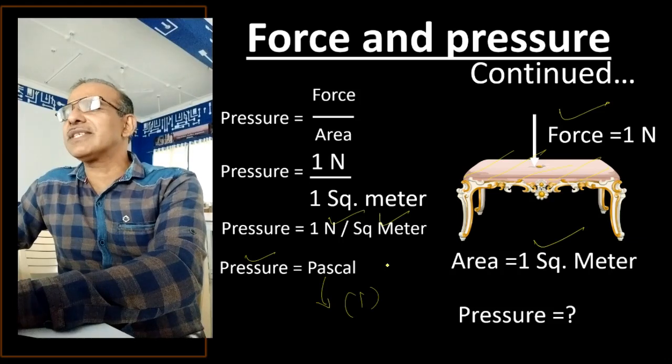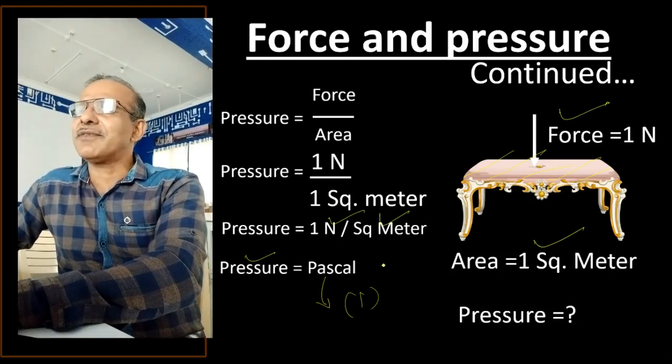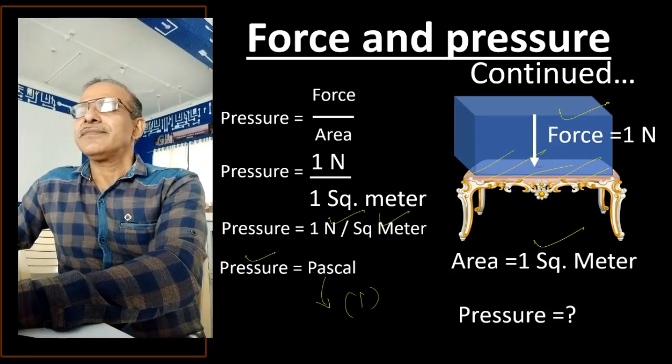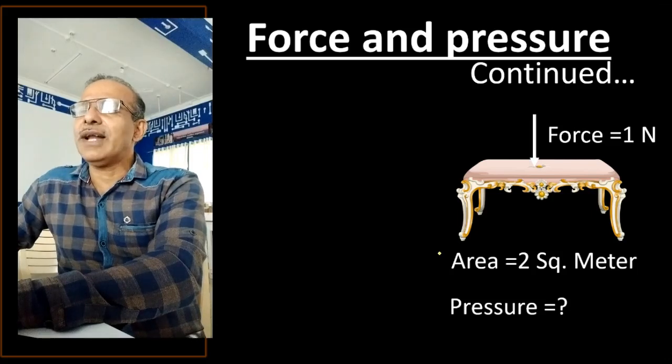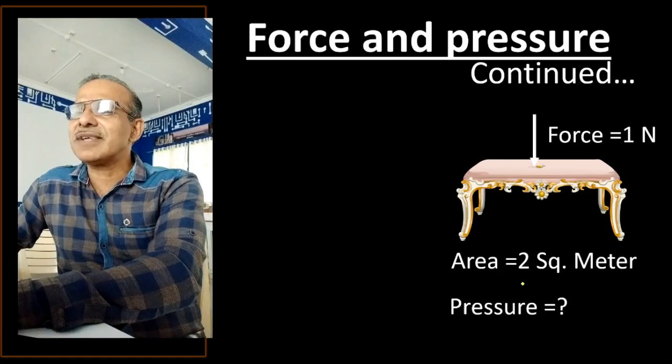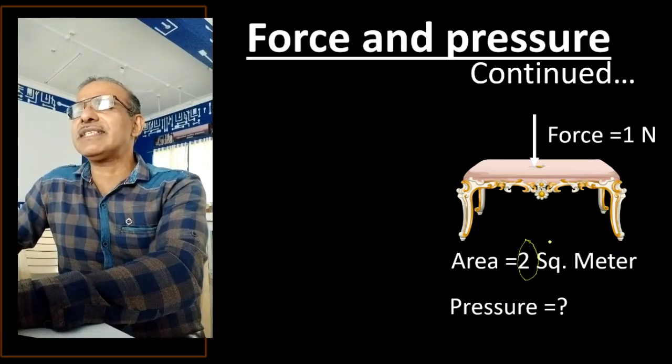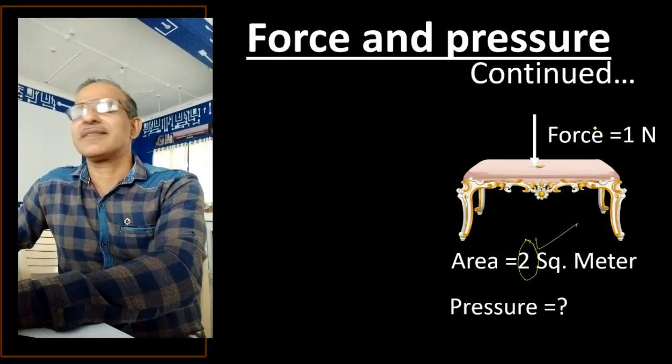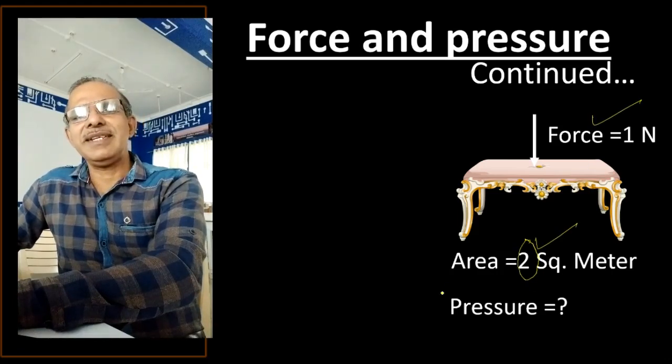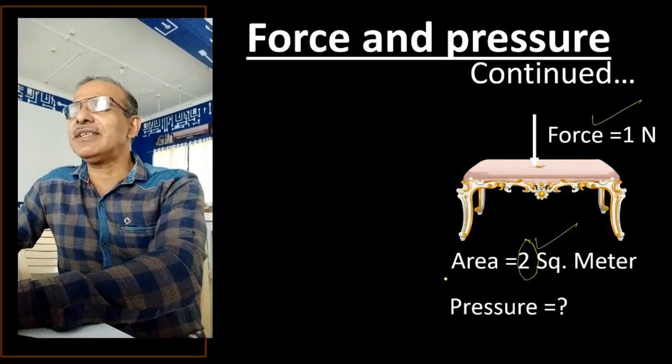So what we do is now, instead of area 1 square meter, I am changing the value to 2 square meter, but the force remains the same. Force remains same, 1 Newton, and area becomes 2 square meter.